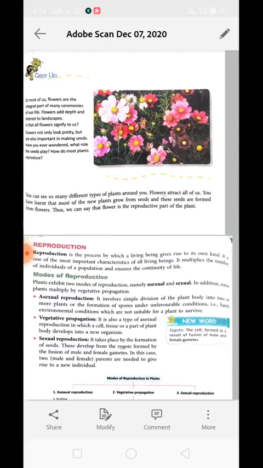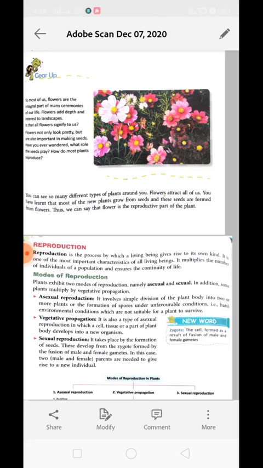You can see many different types of plants around you. Flowers attract all of us. You have learned that most new plants grow from seeds, and these seeds are formed from the flower. Thus, we can say that the flower is the reproductive part of the plant. To produce a new plant of their own kind, plants need to produce seeds. Now, reproduction is a process by which any living organism can give rise to its own kind.